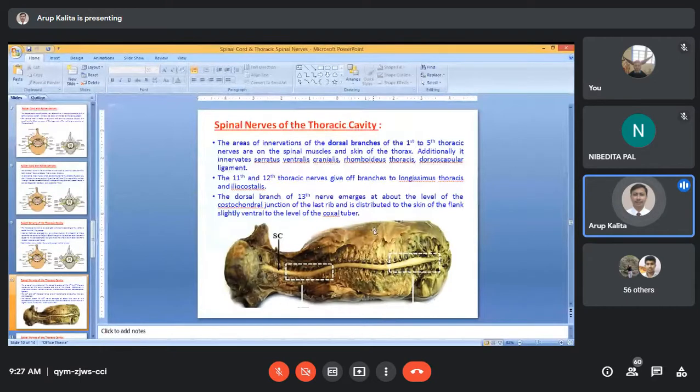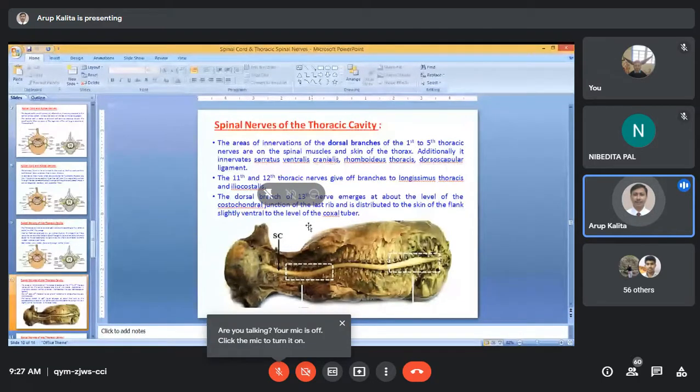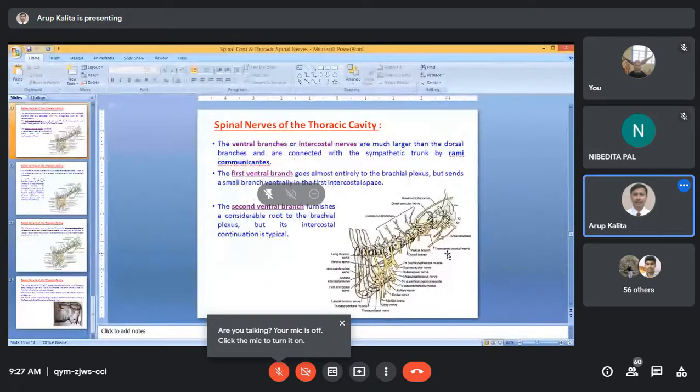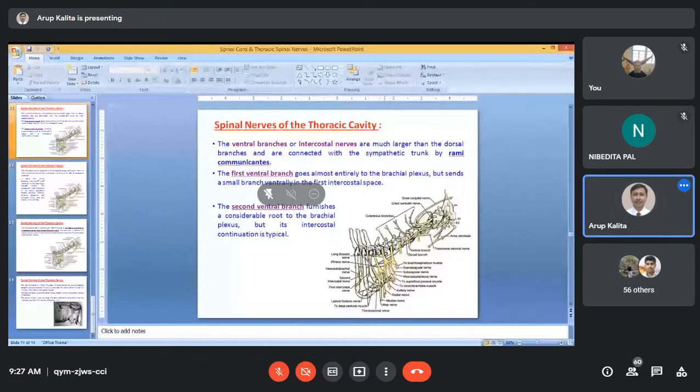Now the dorsal branch of the 13th thoracic spinal nerve emerges at about the level of the costochondral junction of the last rib and is distributed to the skin of the flank. Not important. Now here you see the ventral branch in this photograph. Okay, I will show you the photograph in a different way.